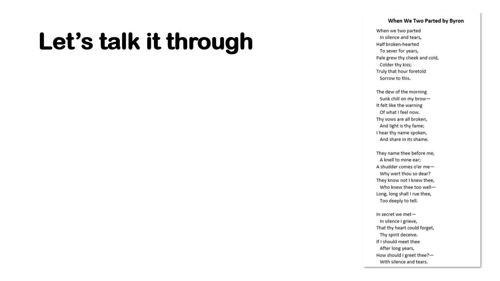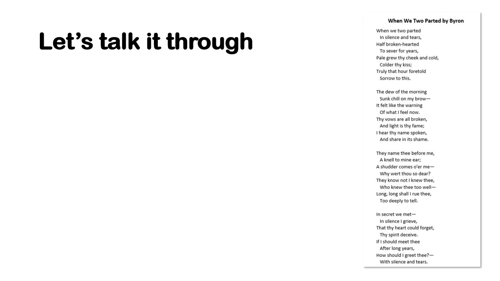"And light is thy fame." Her reputation has been tainted. His reputation has been tainted. He's quite famous, so we know that he had many scandalous affairs. "I hear thy name spoken." People are gossiping about them "and share in its shame." This is an affair and so would have been frowned upon in society. "They name thee before me," so people are gossiping more. There's pressure of public opinion here.